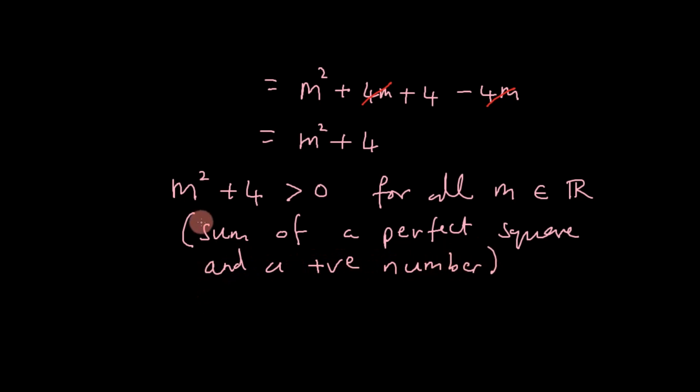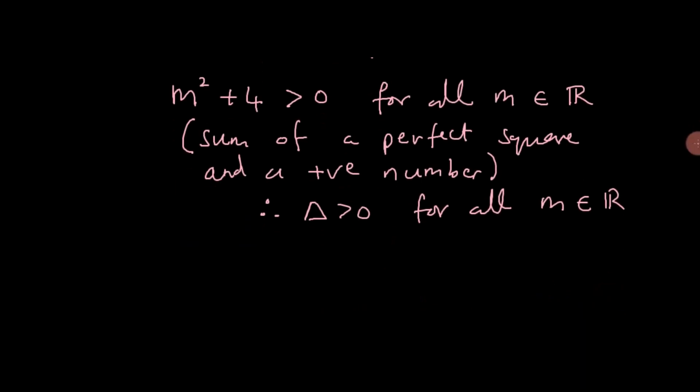So hence delta, which is equal to m squared plus 4, will be greater than 0 for all m, an element of real numbers. And hence the roots will be real and unequal.